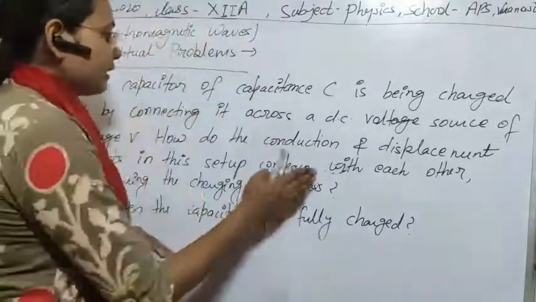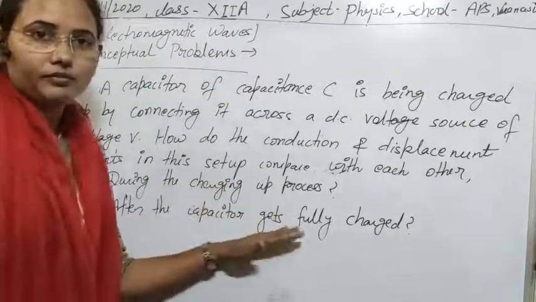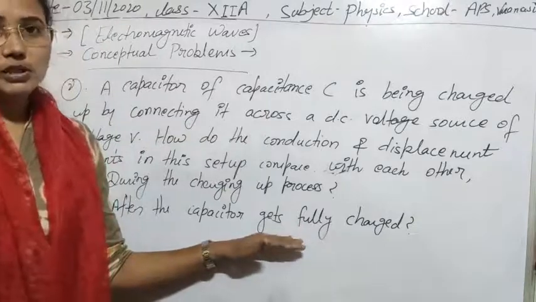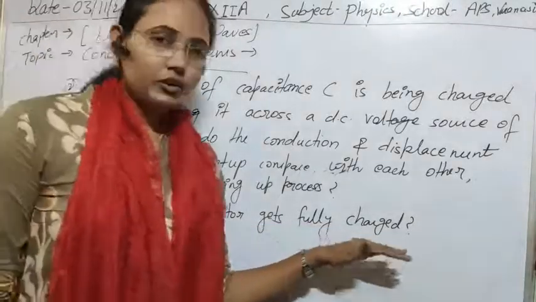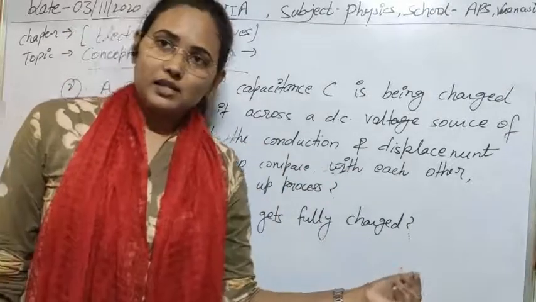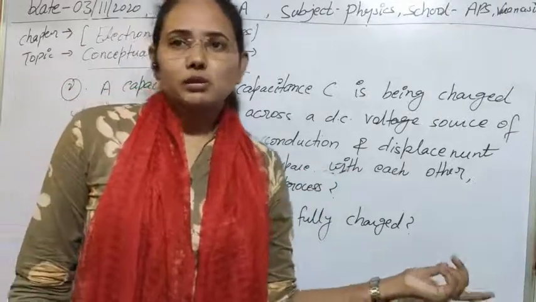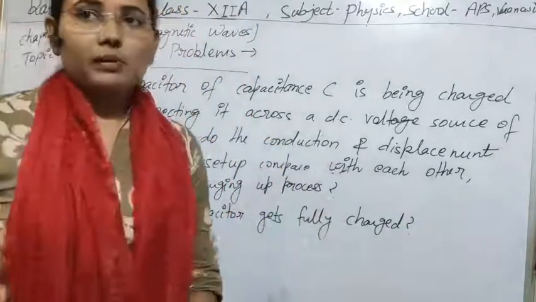So we can compare easily with the help of the property of continuity. I think there is no confusion about why the displacement current will be zero here: after getting fully charged, the conduction current becomes zero, and at the same time, due to the property of continuity, the displacement current will also be zero. So I think this question is simply clear to you.